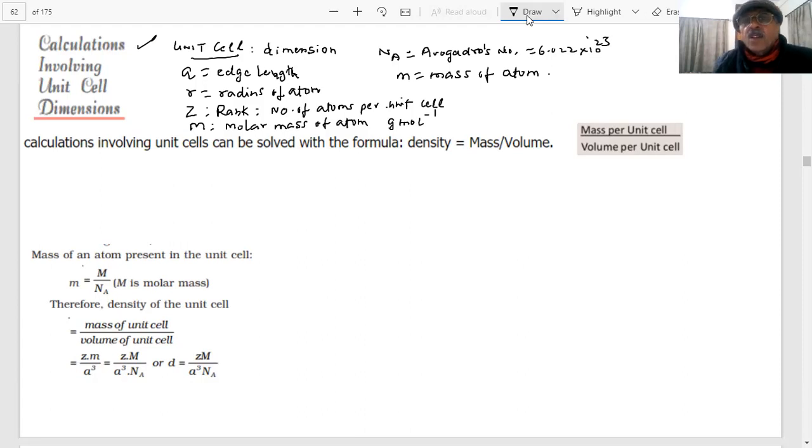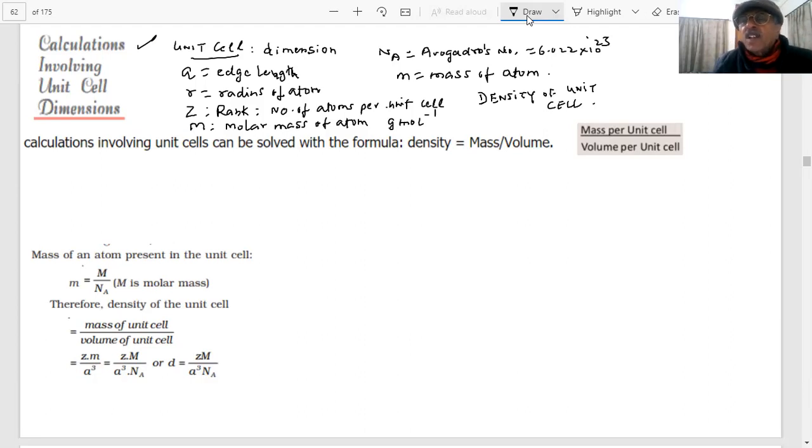Atoms. Now these unit cells, we can calculate either of these, student, whatever values we have written. Questions can be asked on either of these. So what we define, student, is the density of the unit cell. The density of the unit cell means the density of the substance. If I say the density of the unit cell of silver is this much, that will mean this is the density of the substance silver.